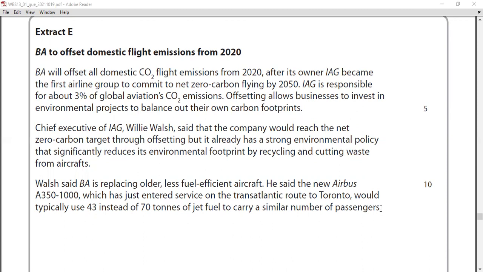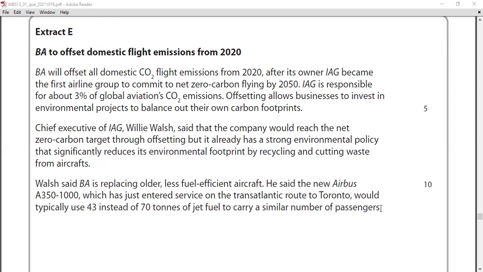One company, 3% of the carbon dioxide emissions actually responsible to IAG, right? And offsetting allows businesses to invest in environmental projects to balance out their own carbon footprint. The Chief Executive of IAG, Willie Walsh, said that the company would reach the net zero carbon target through offsetting, but it already has a strong environmental policy that significantly reduces its environmental footprint by recycling and cutting waste from aircraft. Walsh said BA is replacing older, less fuel efficient aircraft.